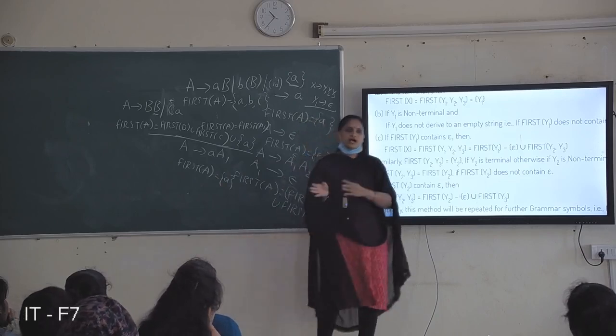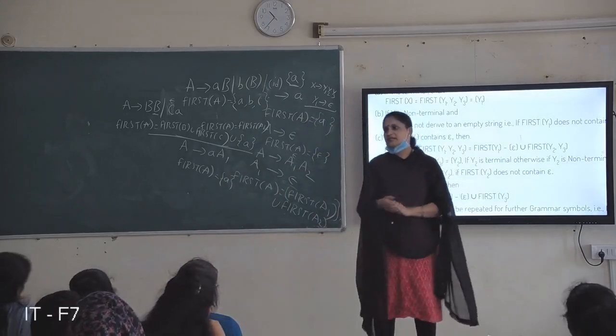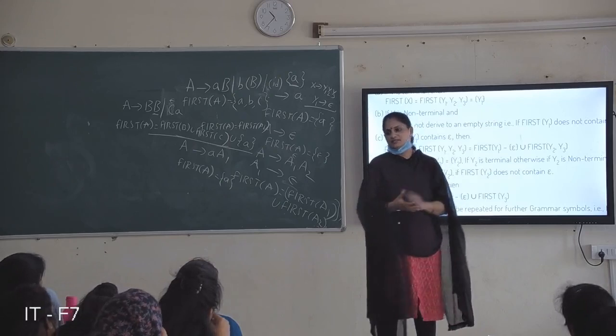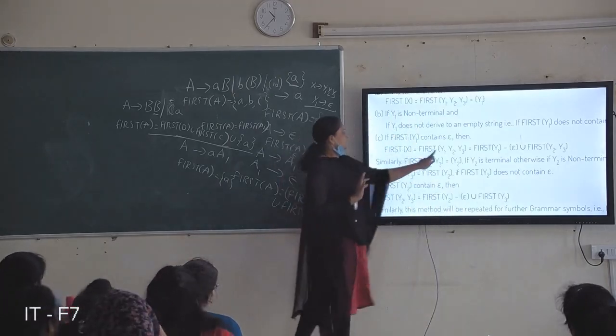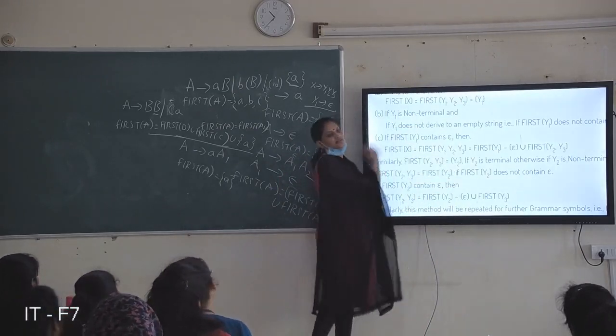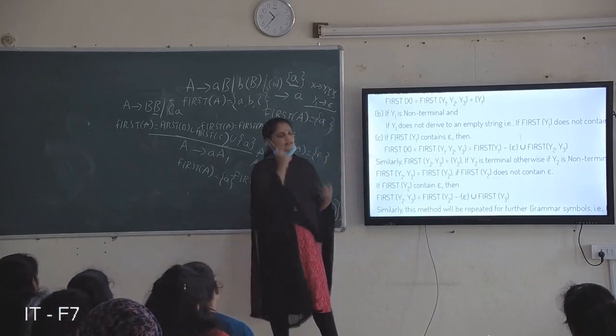All the first of non-terminals will be included. If there is no null, you consider only the first symbol. If all derive null, Y1, Y2 and Y3 all contain null, then null is also included in first of X. Otherwise, don't include it.